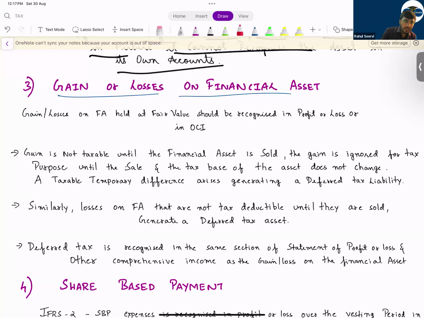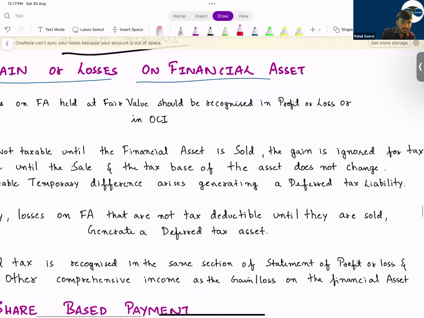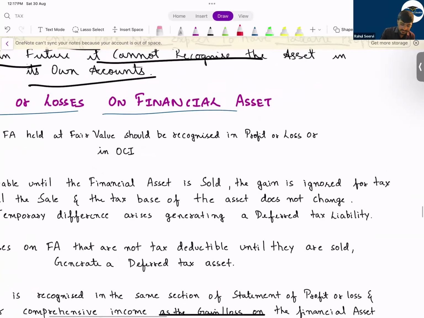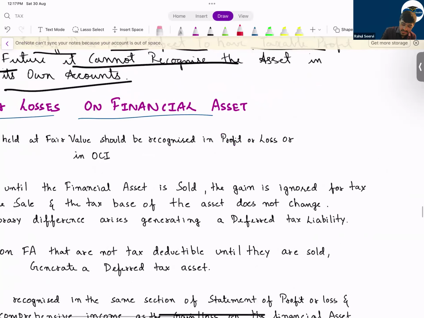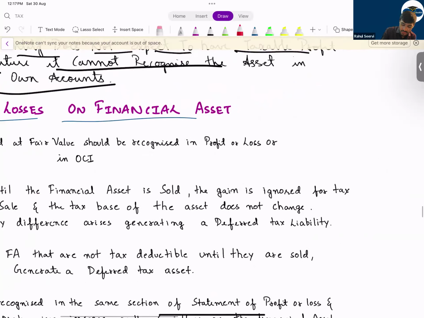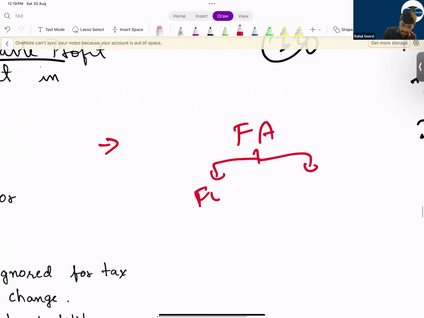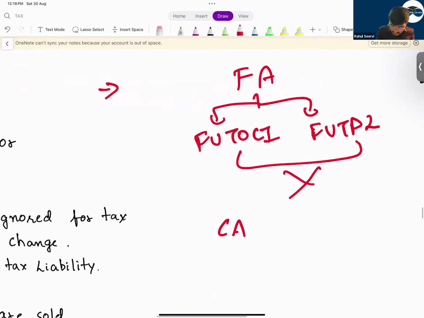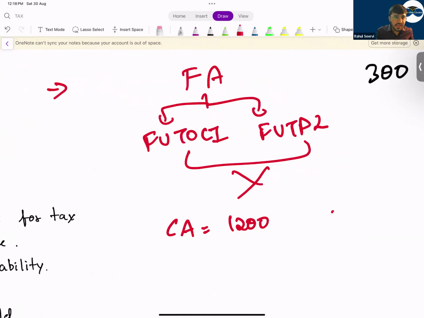That means what? Now coming to financial asset. Can I say in financial asset we have what? Fair value method, fair value through OCI and fair value through P&L. But will the tax authority believe in the concept of fair value? They never believe in the concept of fair value. So in that case, can I say the carrying amount will be 1200? But as per the tax authority, can I say my carrying amount will be 1000 only?